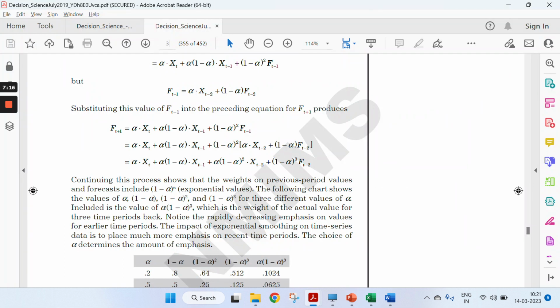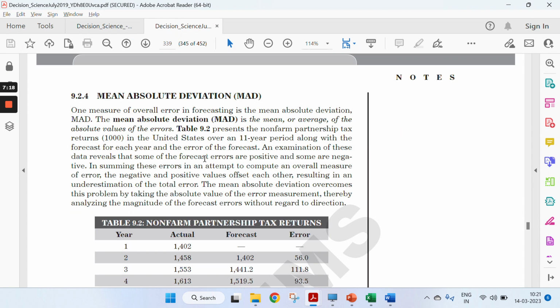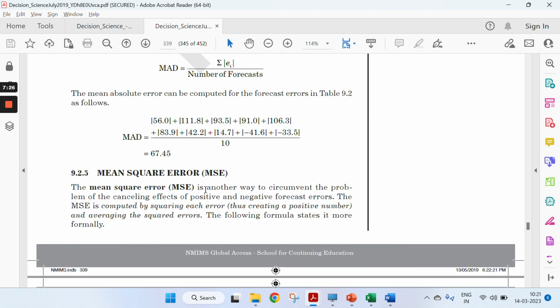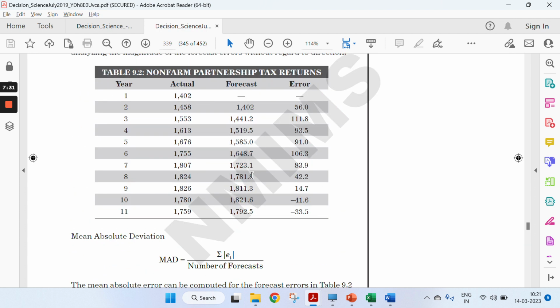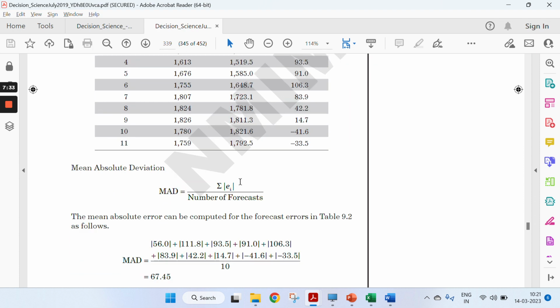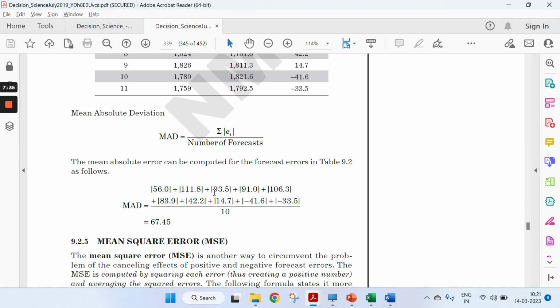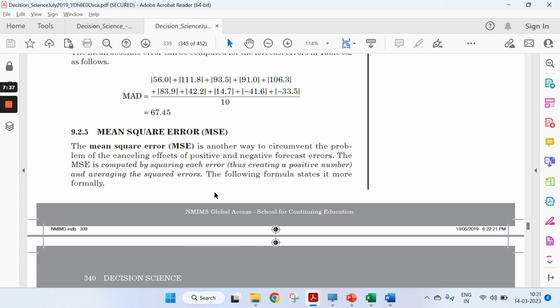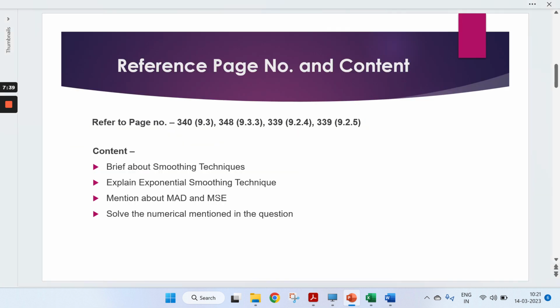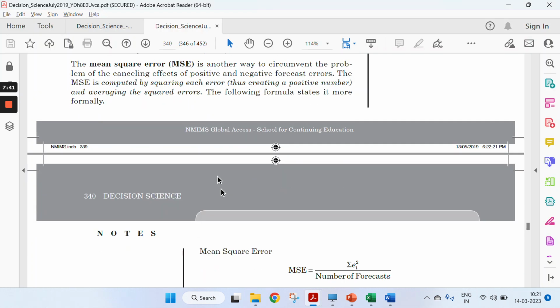After that, going to page number 339. In 339 there are two things which are being asked in the question. What is MAD, which is mean absolute deviation, and the second one is MSE, mean square error, right? In the question, you need to calculate both. It's clearly mentioned that this is the formula to calculate MAD and MSE. Before that, we just need to apply the exponential smoothing technique. So going back to page number 348.